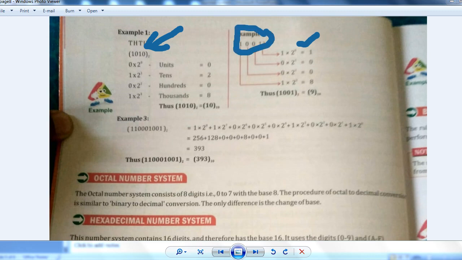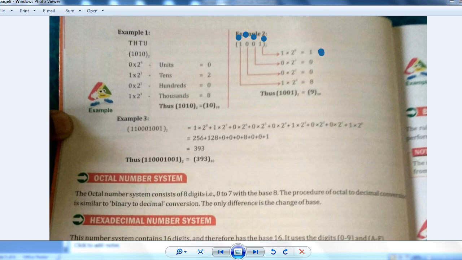Every digit from the right-hand side: 2 to the power 0 will be multiplied with the unit digit. Then 2 to the power 1, 2 to the power 2, like this. Now 2 to the power 0 to this, 2 to the power 1 to this, 2 to the power 2 to this, and 2 to the power 3 to this will be multiplied.